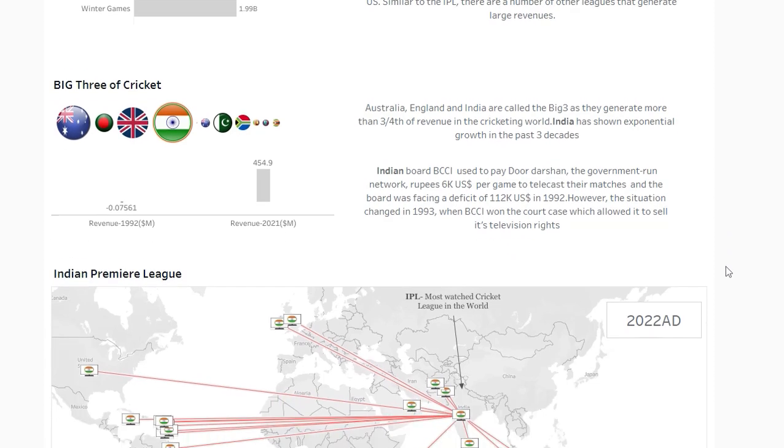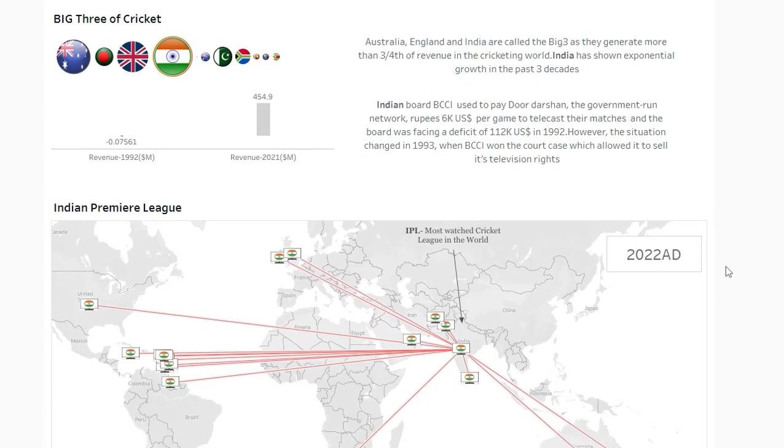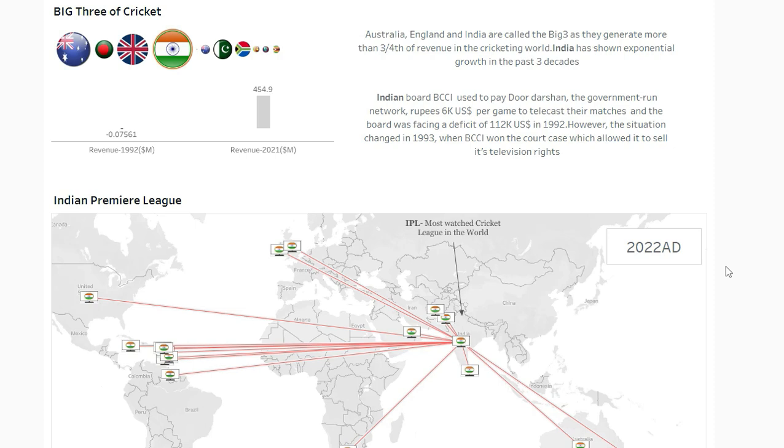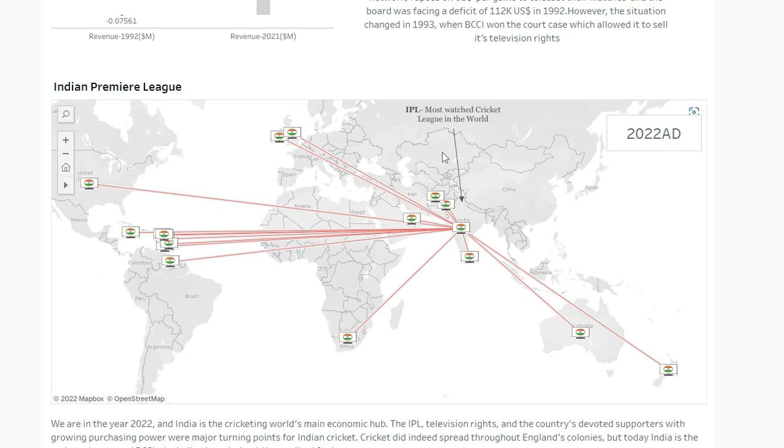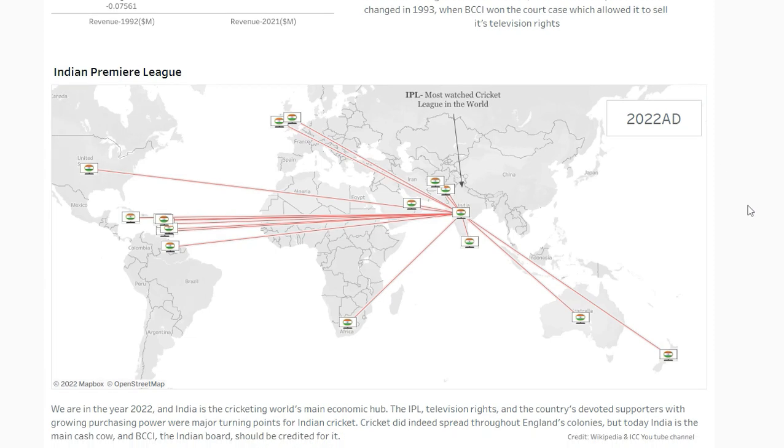And today it can be Star TV, it can be Sony, and so forth. The other important turning point was the introduction of the Indian Premier League, which is the most watched cricket league in the world. We started in 1821, around 200 years back, and today we are in the year 2022, and India is the cricketing world's main economic hub. The IPL television rights and the country's devoted supporters with growing purchasing power were major turning points for Indian cricket.